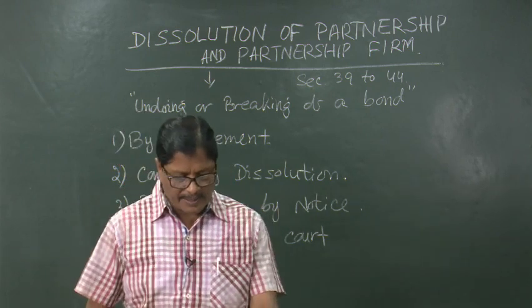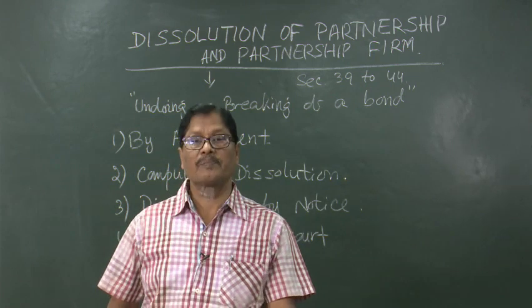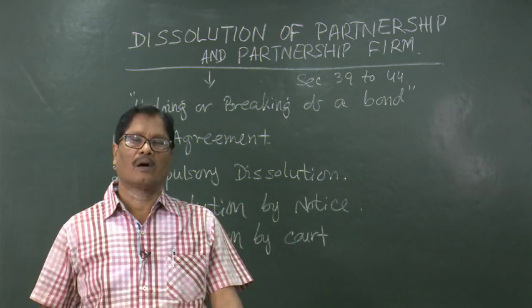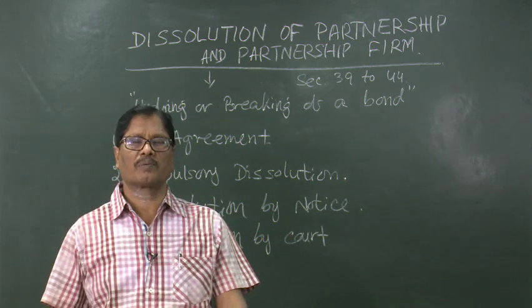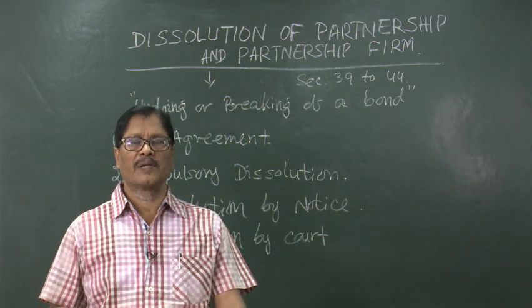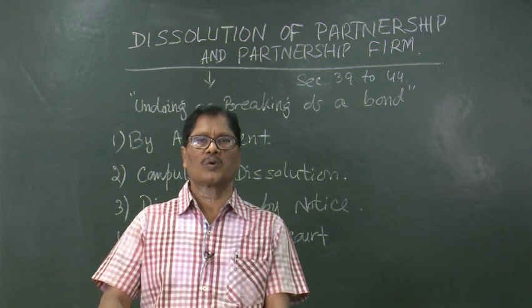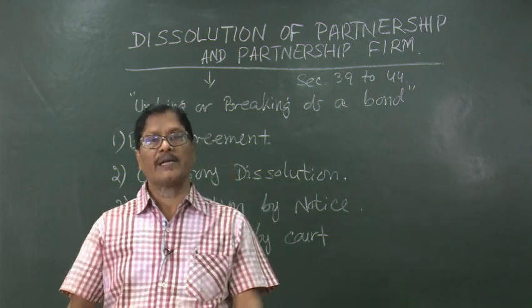The first is when a partner becomes insane. When a partner becomes insane, all the other partners, or one of the remaining partners, can go to the court of law, and under this plea apply for dissolution of the firm, and the court will order to close the firm. Secondly, a partner becomes permanently incapable.